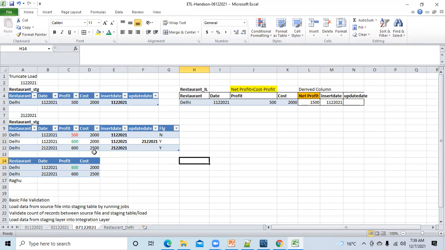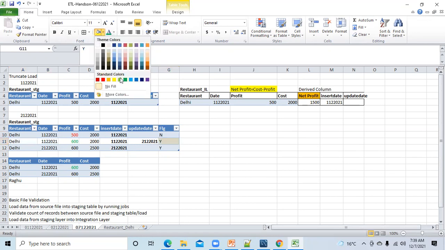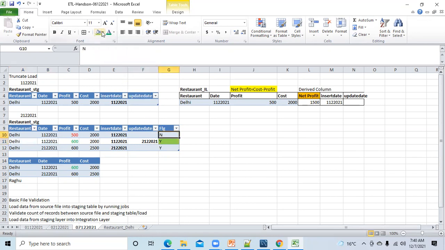Yes. So this is exactly the similar scenario which we have discussed right now. These two records, you can tell, Tanvir, this is a duplicate because of daily 1st December. But why this is a duplicate is, on 1st December I received the data which says that profit was 500. But on 2nd December this particular record was updated and the new profit is 600. And the active flag is Y here, so it means this is the active data. And this is the inactive data.